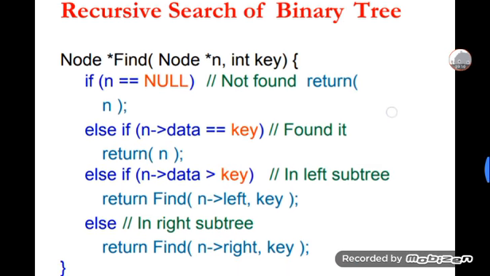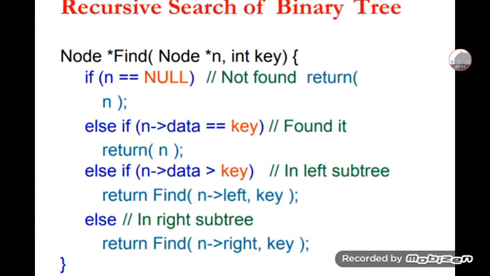Recursive search of a binary tree code will be there. In this, node find(node n, int key), some key I am taking here in that code. Three conditions will be there, a nested if. In this, not found, null, n is equal to null. Else if n data is equal to key, found it. If a key is there, it is found. And n data greater than key: if the element is greater than that key element, that is found.